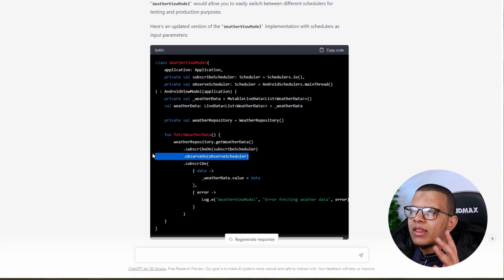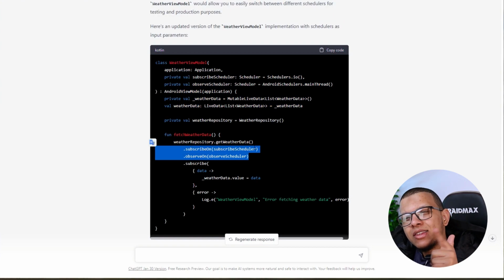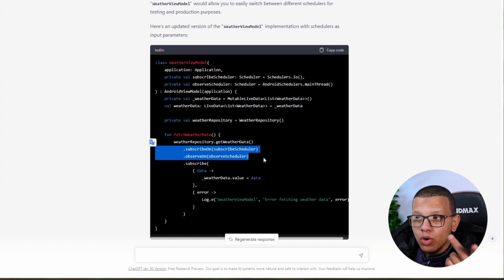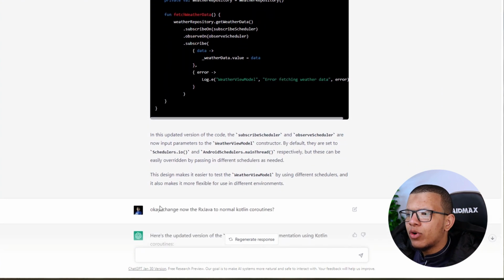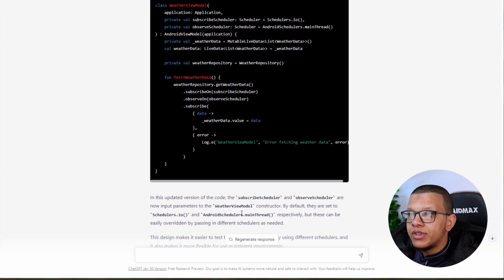Well, this is a language model. He is not really understanding what he is doing, but he's trying to predict the next words. This is the ChatGPT part, which is generative pre-trained transformers. They are pre-trained, so he's not learning new stuff as we are doing this recording. So then I asked him, okay, change the RxJava to normal Kotlin coroutines.